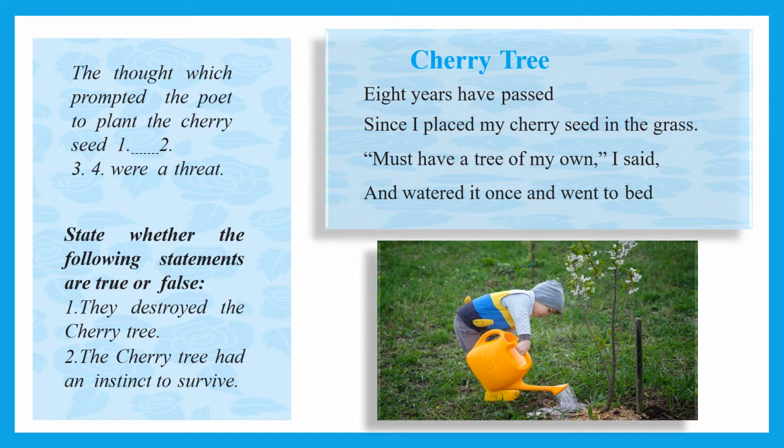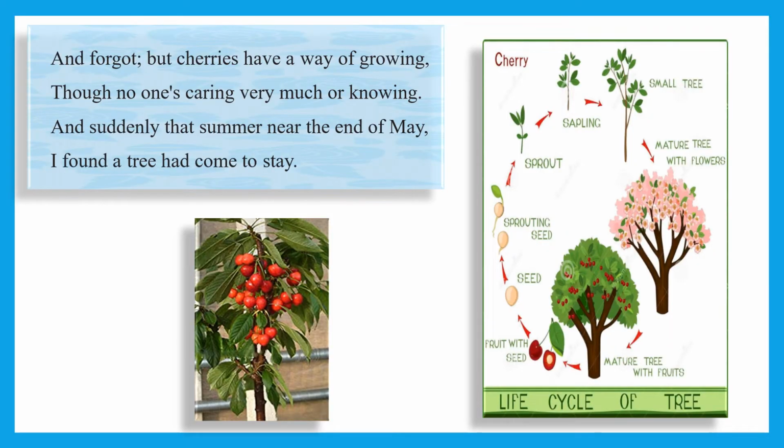Next is the thought which prompted the poet to plant the cherry tree. Why did the poet want to plant the cherry tree? Because he wanted to have a tree of his own. That is why he planted the cherry tree. As all the trees have their own way of growing, so does the cherry tree. When the seed is planted, it can take any number of years to grow.